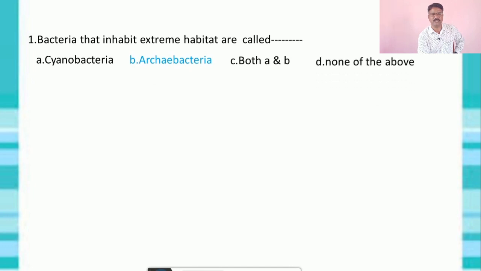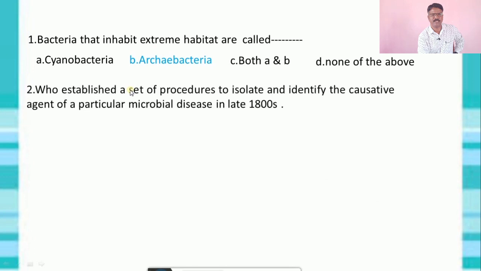The correct answer is archaeobacteria. Now second question: who established a set of procedures to isolate and identify the causative agent of a particular microbial disease in the late 1800s? The options are A. De Bary, B. Koch, C. Pasteur, D. Sars. The correct answer is Robert Koch.